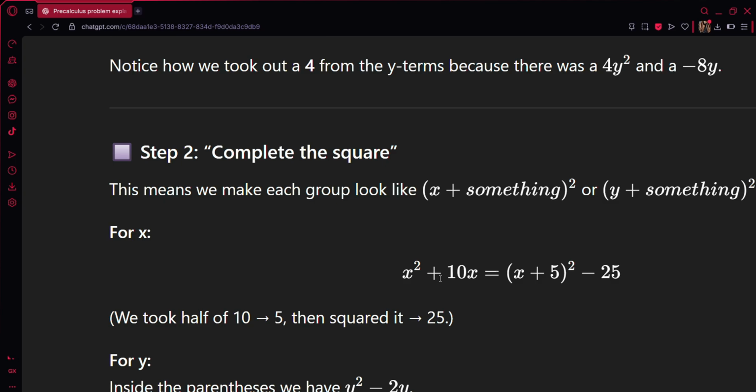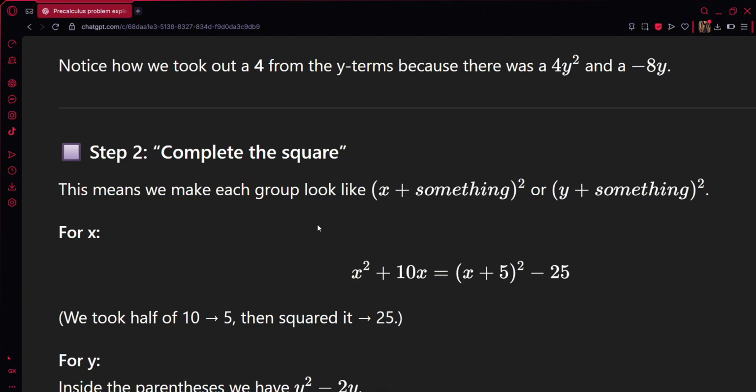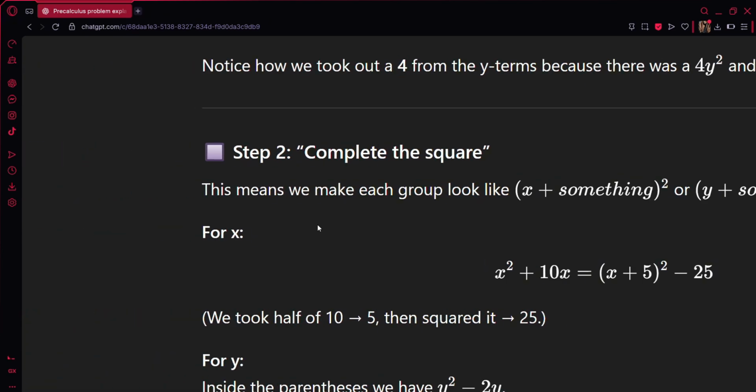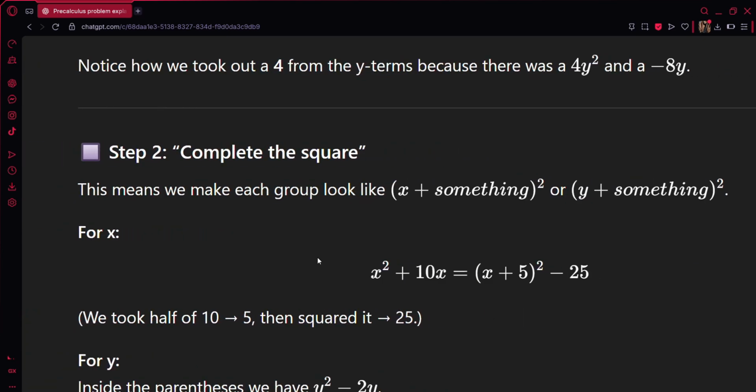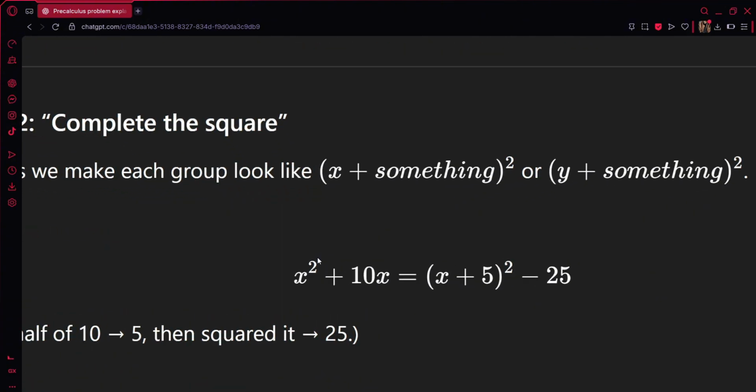Hindi pa siya tapos. So, step 2, complete the square. This means we make each group look like parentheses x plus something parentheses squared or parentheses y plus something parentheses squared. So, ganito siya sa x. Ang magiging kakalabasan niya is ganito.